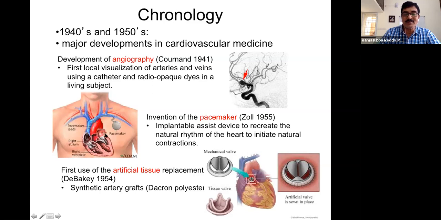So that sort of function is done by a pacemaker. As I said earlier, the SA node is called the pacemaker, in the morning session. That is the starting of the pace of the heart. That is the activity of the heart for every cycle. So it will just depolarize, repolarize, depolarize, repolarize at regular intervals. That is autonomic, on its own, it will be doing it. Whereas if it fails for some reason, then this pacemaker will try to do it.